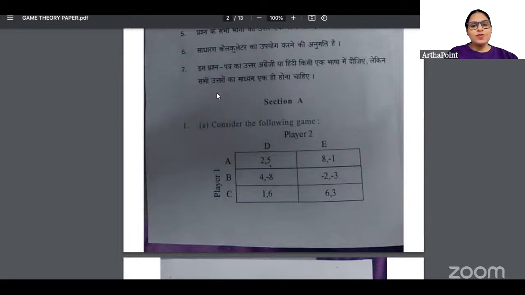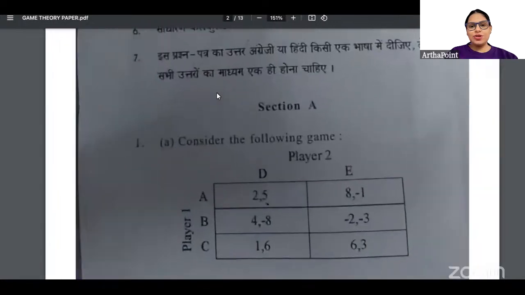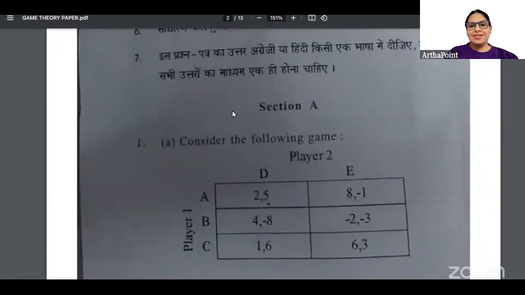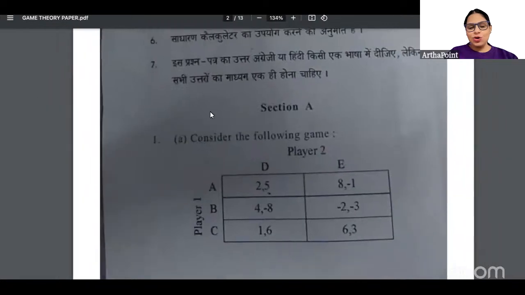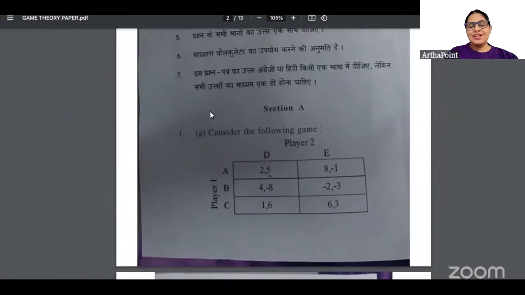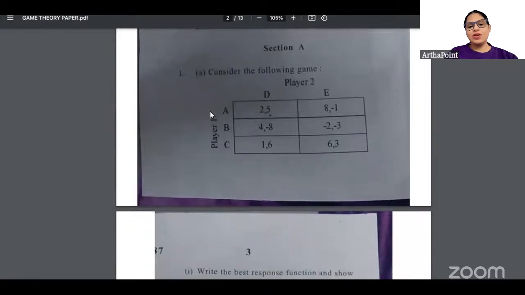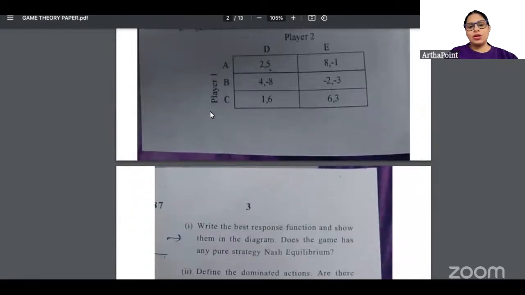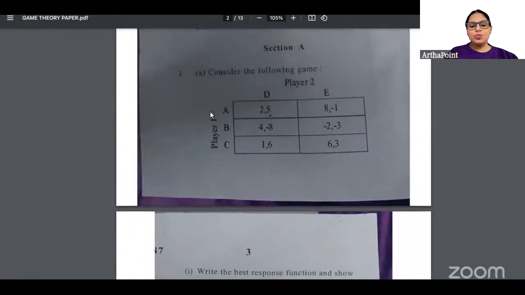I hope all of you have given the game theory exam now. And as I had told you, the entire paper is what we have already done on the portal. एक भी क्वेश्चन ऐसा नहीं था जो पोर्टल पे किया हो और कुछ अलग आ गया हो. Nothing like that has happened, beta.